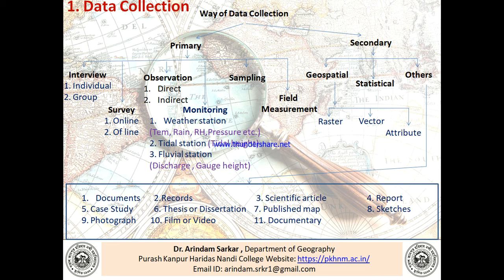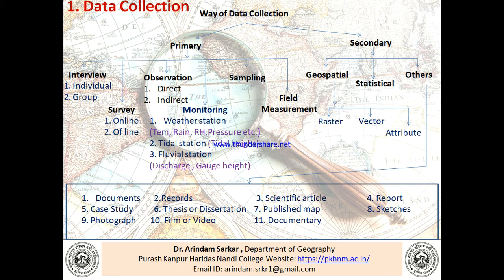The fourth primary data collection method is monitoring, like weather station, temperature monitoring, rainfall monitoring, relative humidity monitoring, pressure monitoring. Then in the tidal station, tidal height, tidal gauge monitoring, and in the fluvial station, discharge and gauge height monitoring. Next is sampling, a primary data collection method. And the last one is field measurement.